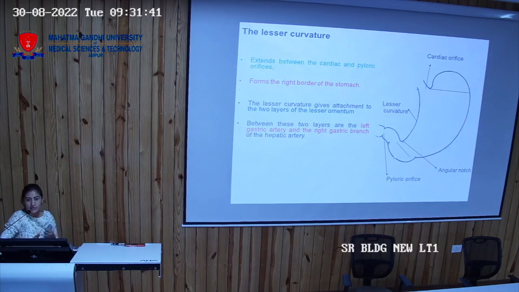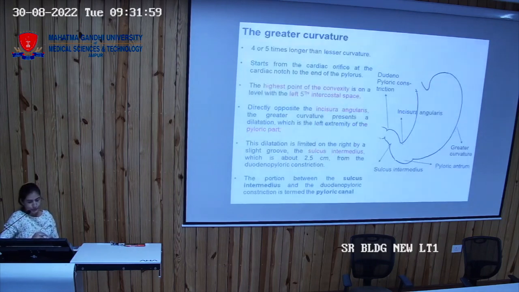So they are the peritoneal folds, and there will be contents in the folds. Now these contents on the lesser curvature have the left gastric artery and the right gastric artery, which is the branch from the hepatic artery. So these will finally be supplying the stomach also. Now greater curvature, as I told you, has more growth compared to the lesser curvature in the tubular structure. So it is a bigger one compared to the lesser curvature.